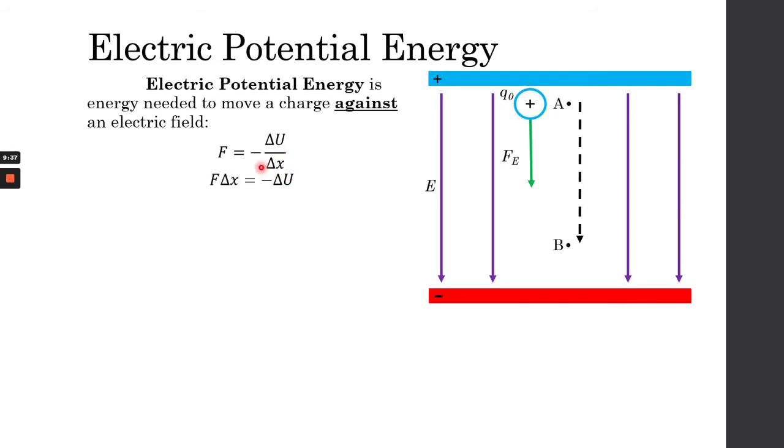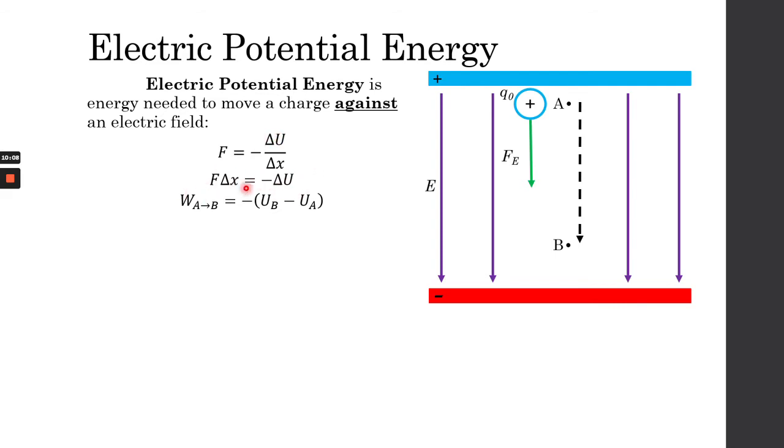And by algebra, we know that F multiplied by the change in distance equals negative U. That's how we actually get work equals negative delta U, or delta potential energy. So for U here, when I write U, I'm actually talking about electric potential energy, okay? Please do not confuse it as a gravitational or elastic. We're basically just talking about electric potential energy.